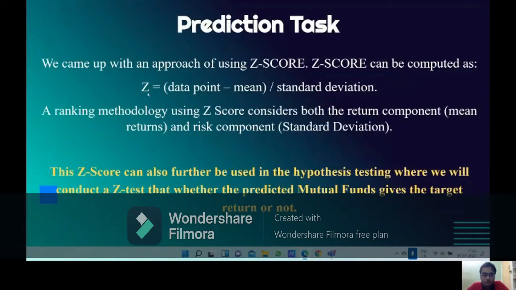Z-score can be computed by this formula. Z is equal to data point minus mean upon standard deviation. A ranking methodology using Z-score considers both the return component and risk component, where the return component is mean return and the risk component is standard deviation. This Z-score can also be further used in hypothesis testing, where we will conduct a Z-test on whether the predicted mutual fund gives the target return or not.